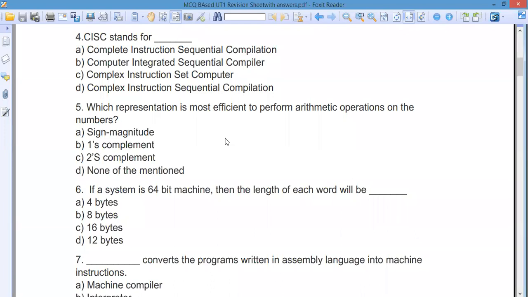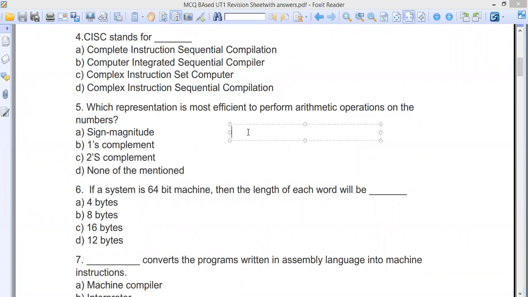Why? Because in the sign magnitude one, like we have discussed, the sign magnitude is a very simple one. Okay, let me show you. Everything depends on the word size. In sign magnitude, let's take 13 as the number, and let's say the word size is 8 bits.